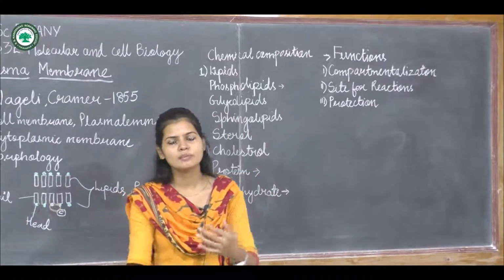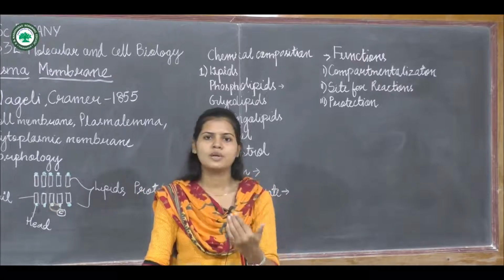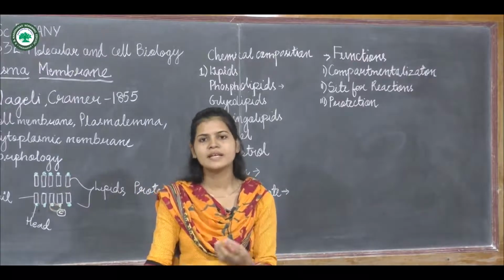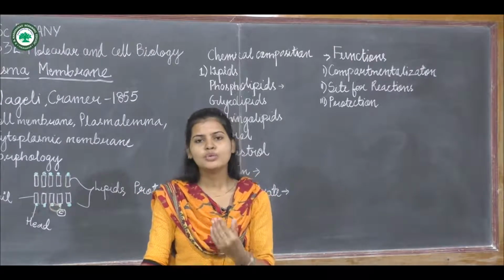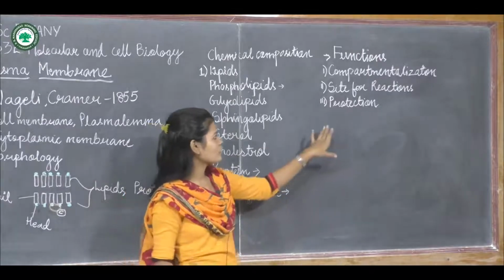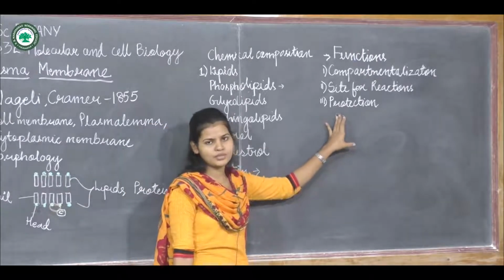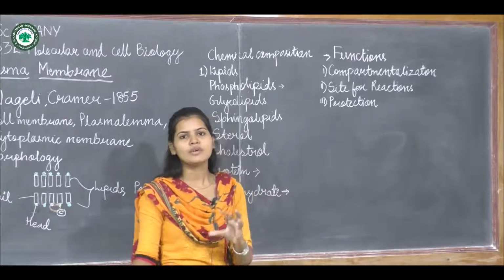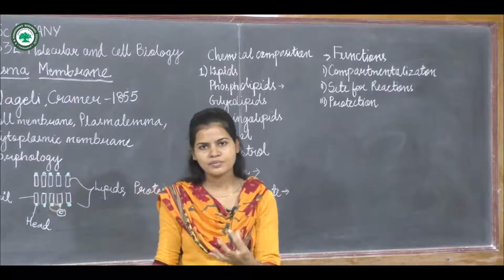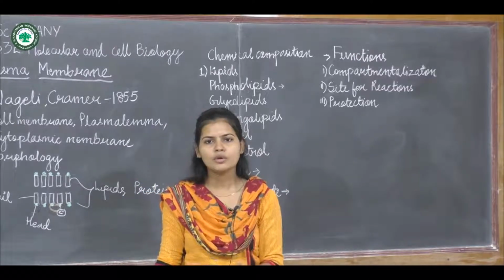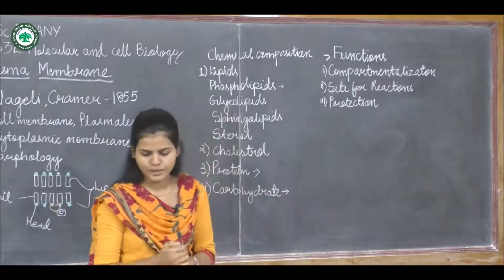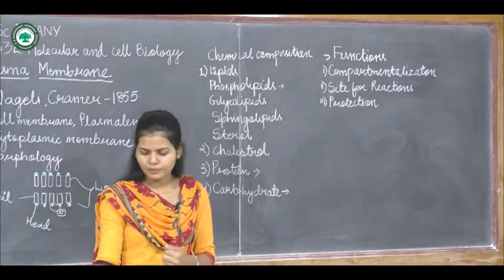So it will only allow some chemicals like amino acids and carbohydrates. So it is also doing the job of protection. Protection means allowing only certain substances to pass through it, and not all things are allowed to pass through it. So that is the role of protection.